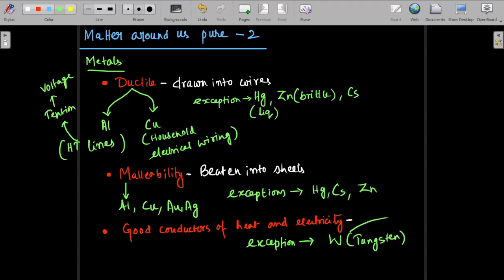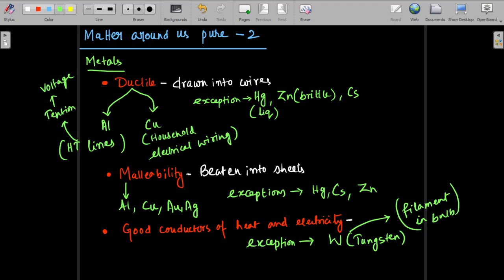Tungsten is used as filament in bulbs. The old bulbs that you used to use, the yellow ones, had tungsten as filament. As it is not a good conductor, it heats up and glows.